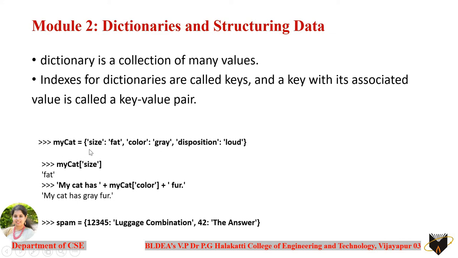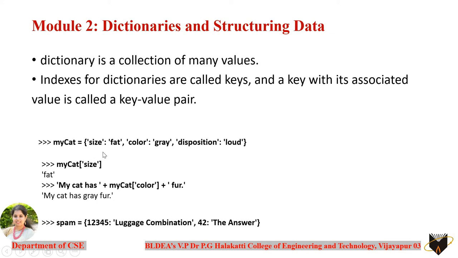Into which you can see here the keys are strings, and even the values are also strings here. So size being a key, fat being a value, color being a key, gray being a value, disposition being a key, and love being a value here. These together is considered as one element of this dictionary. This is the second element, this is the third element, right?